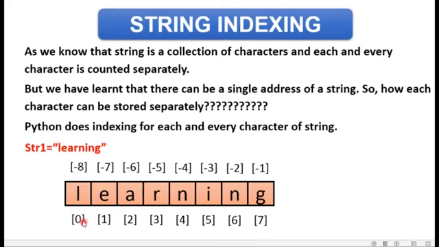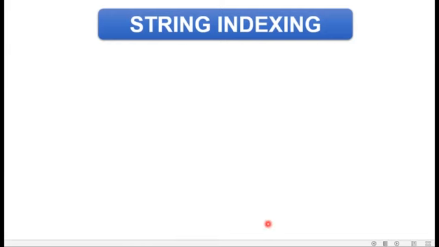So there can be positive and negative indexing, and my string is stored at this particular location. Inside this address there are 8 indexes of the string. Let's move on. Now, we can take another example step by step.